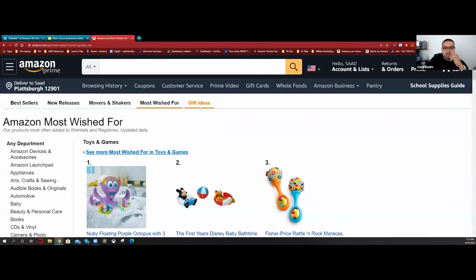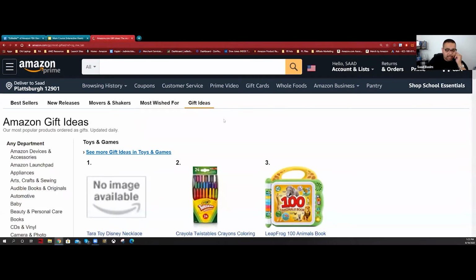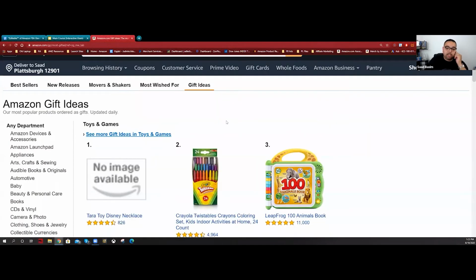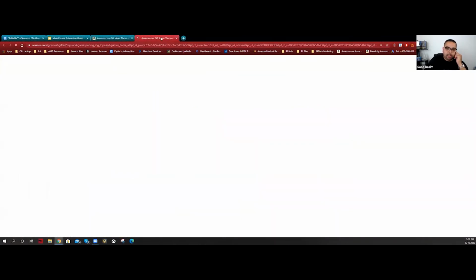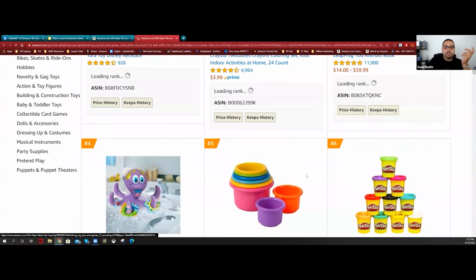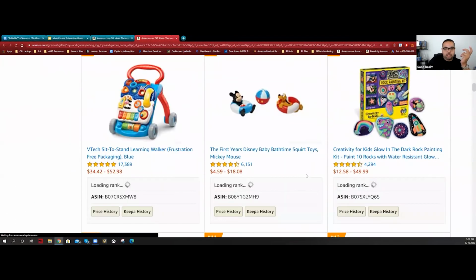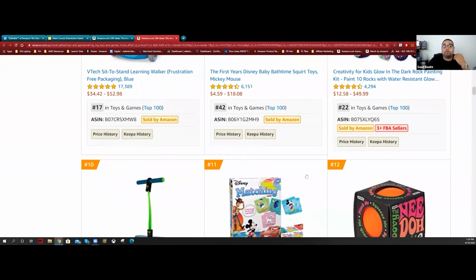Gift ideas, I think it's a really awesome category, a very awesome list. As the name says, it's going to be about gift ideas or things I want to do. Toys and games here is huge because I can look at a product and see what people are giving as gifts. You're going to see that a lot, especially when Christmas is coming. It's going to give you ideas here as well about markets.